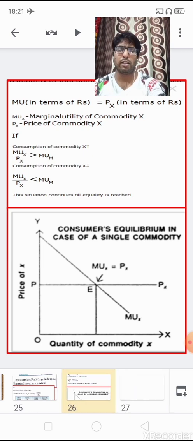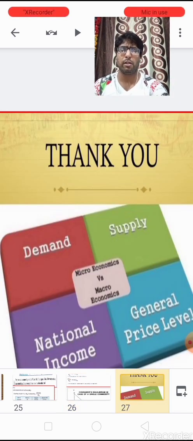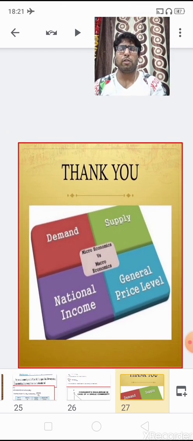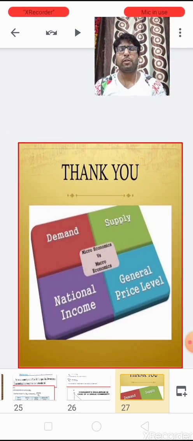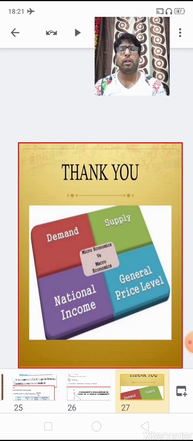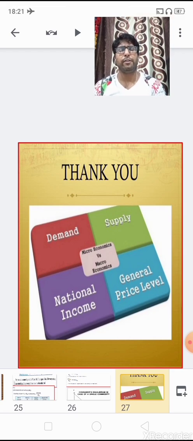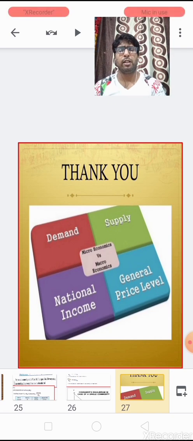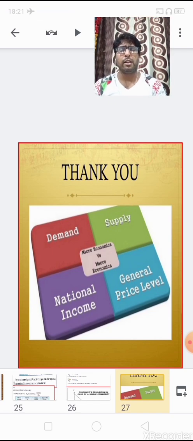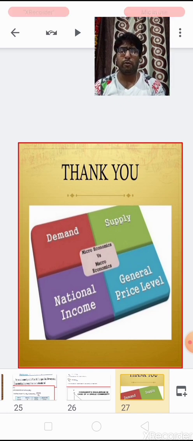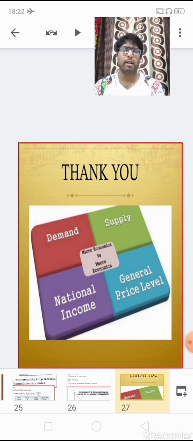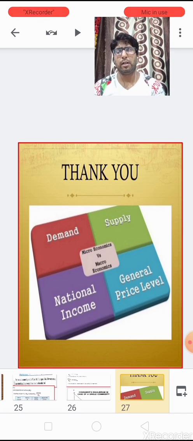I hope the concept of consumer's equilibrium is well understood by you now. So children, so far we have understood first the concept of the law of diminishing marginal utility, therefore consumer's equilibrium in the single commodity case. We have understood, with the definition, the conditions of attaining the equilibrium position in the single commodity case, and thereafter we have taken two schedules and two diagrams, the two numericals, by which we could better understand the concept of consumer's equilibrium. I hope it is well understood, and if there is any query, kindly comment and ask the questions.